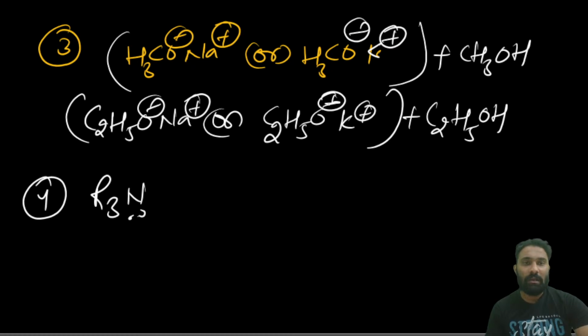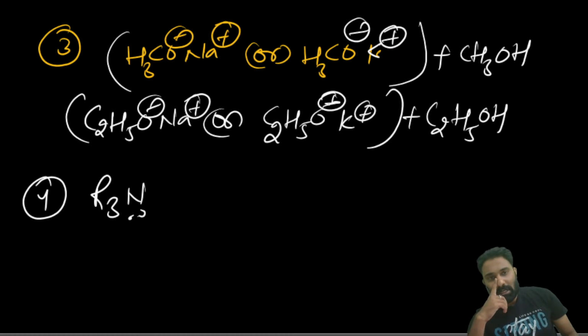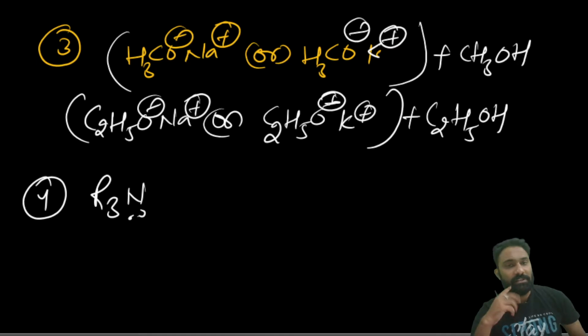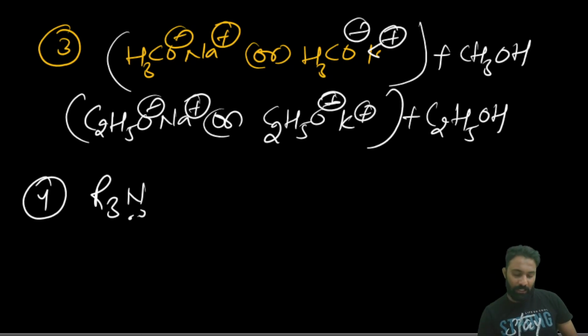Dehydrohalogenation reactions will follow the E2 mechanism. Which mechanism will it follow? The E2 mechanism. Now in the E2 mechanism, what should be there? Hydrogen and the leaving group should be trans to each other. Clear? Hydrogen and the leaving group should be trans to each other.